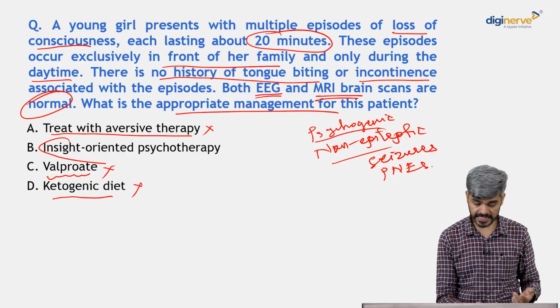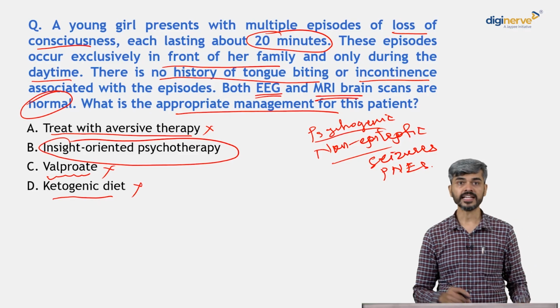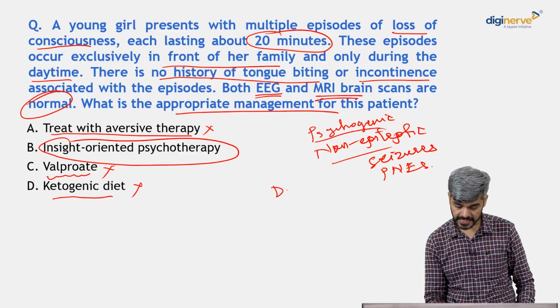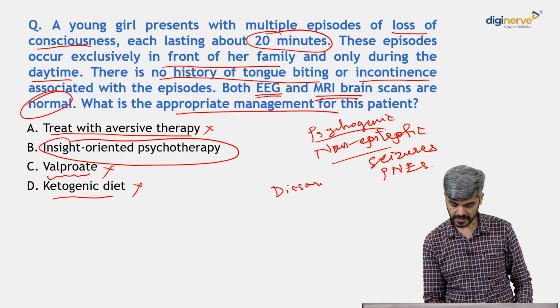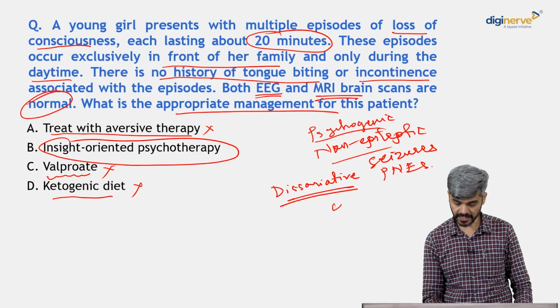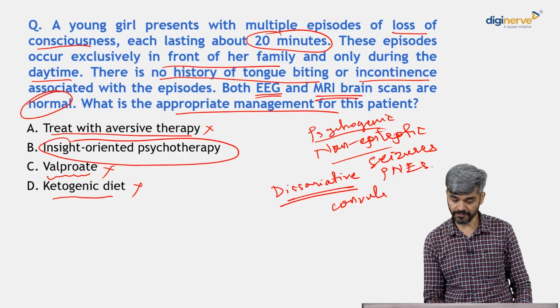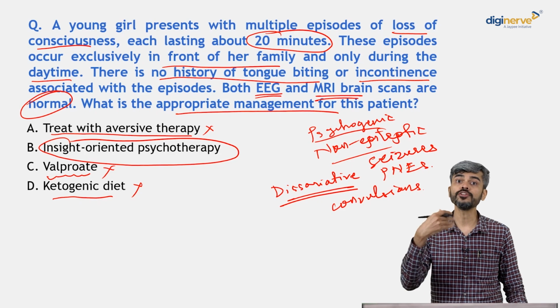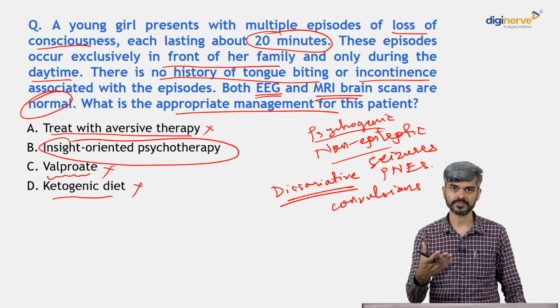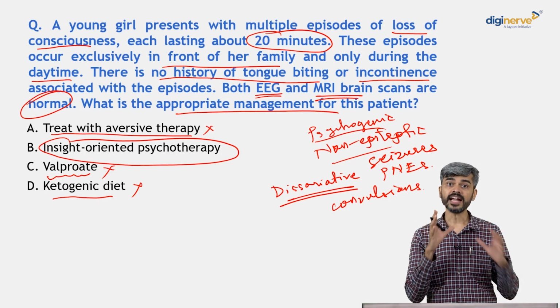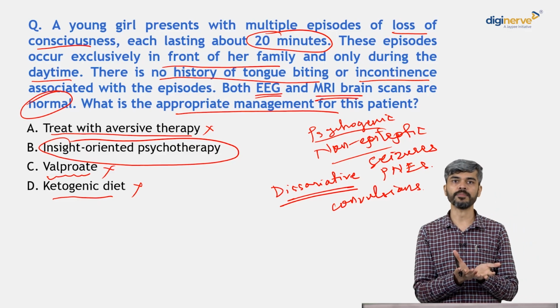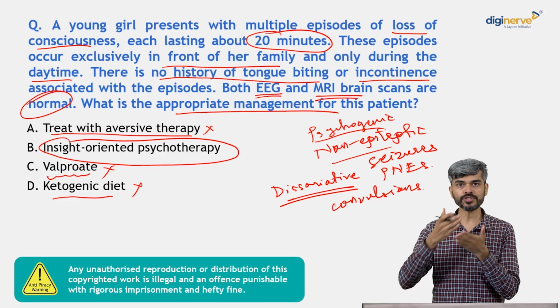So the answer here is insight-oriented psychotherapy. That is, we need to understand why this individual is developing these dissociative symptoms, the dissociative convulsions. What are the psychological factors that this person has which are leading to such symptoms, right? That can best be done using insight-oriented psychotherapy, where you look at the individual's past.